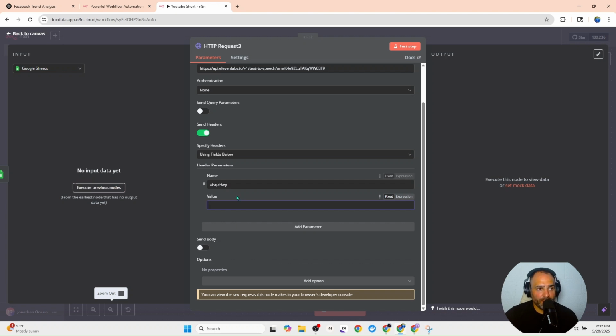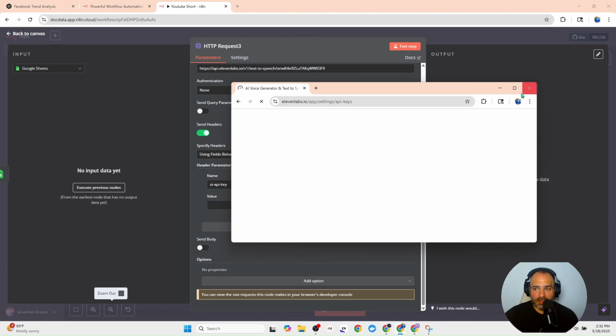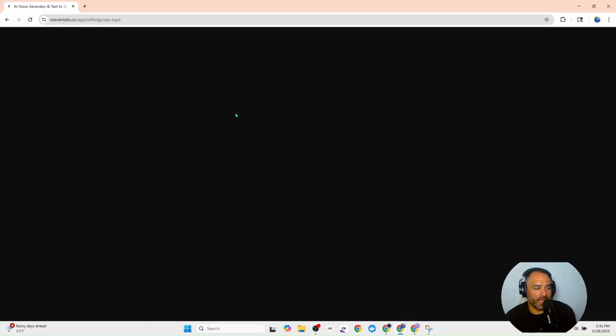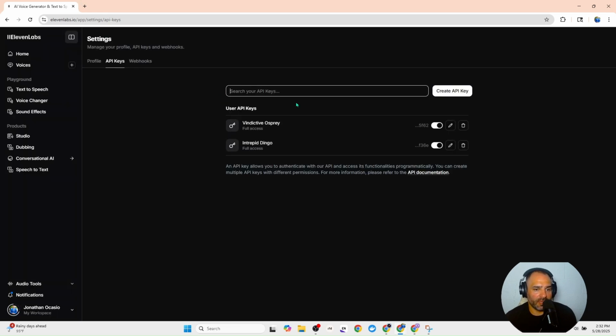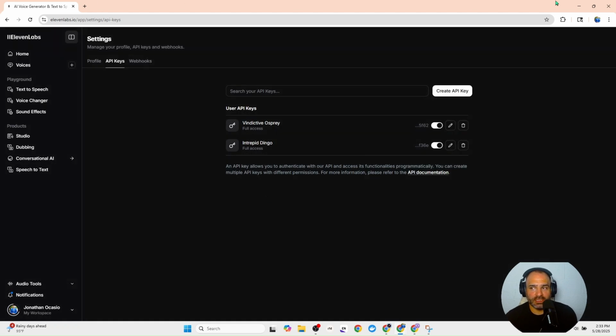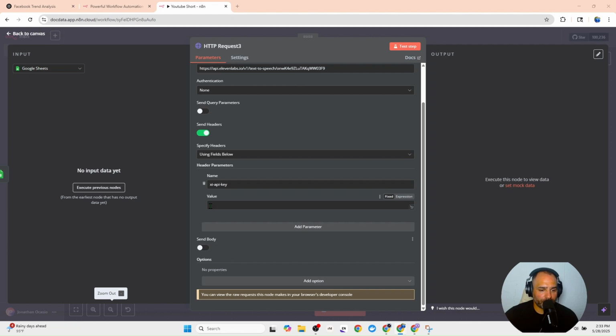So where you get your API key is from ElevenLabs. So here is ElevenLabs, and essentially what you're going to do for your API key is access this website. You can create a new API key, hit create, and it will give you your API key. Everything's going to be linked in the description below. You paste that in, and this is completed.